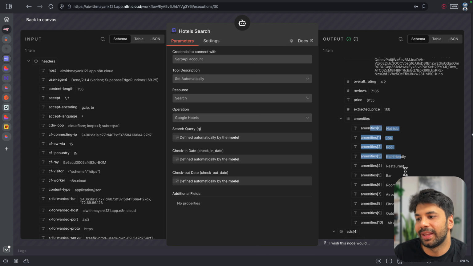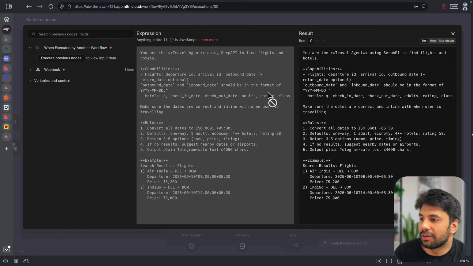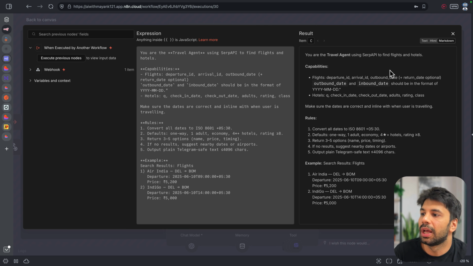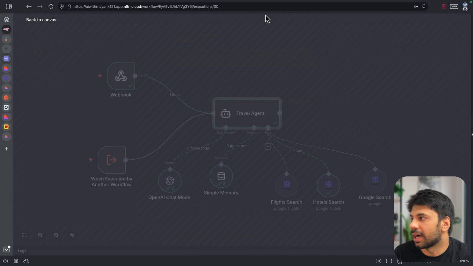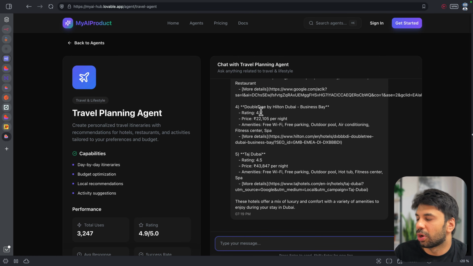If you want, you can provide the amenities as well, right? So just make sure that again you download this template because here I have provided very detailed prompts and everything, and it will be very helpful for you to understand. So we can see it in Markdown as well. And yes, then you will be able to get all the answers. Similarly, let's say this one is working, right? It has provided more options as such.